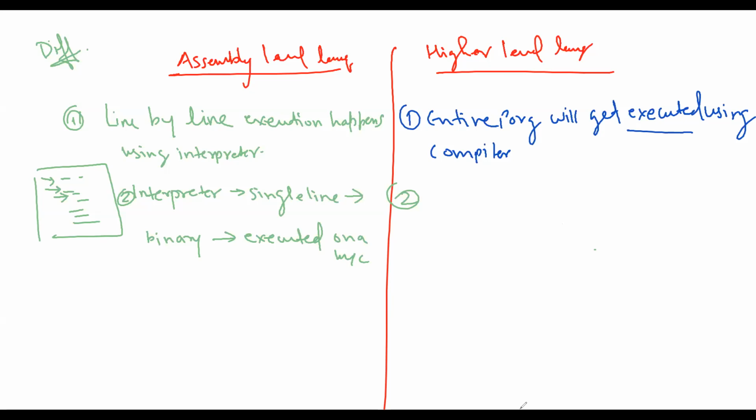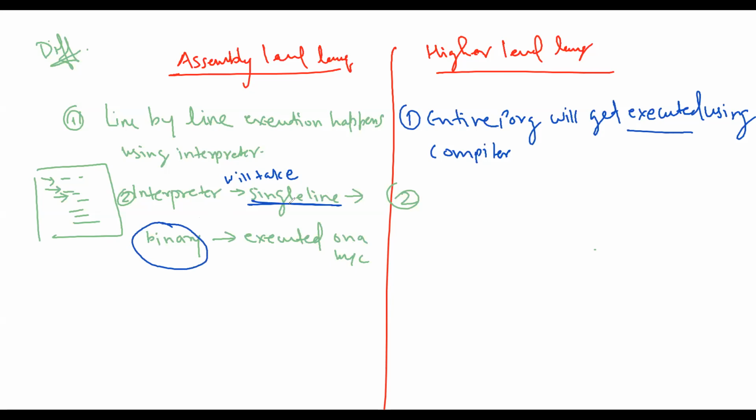So the second point is the interpreter takes a single line or statement, converts it to binary and executes it over a machine to get the result.